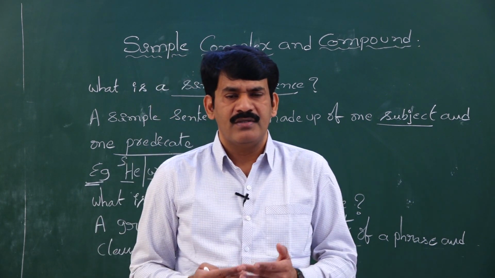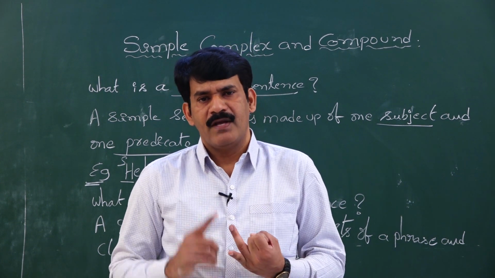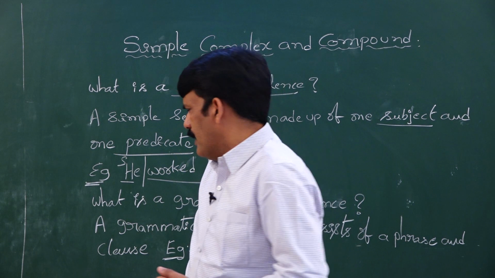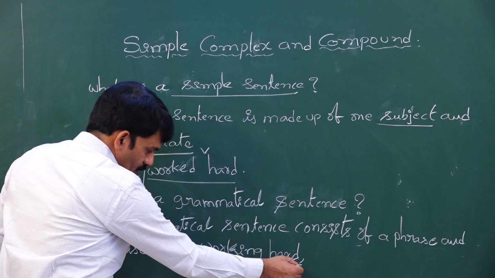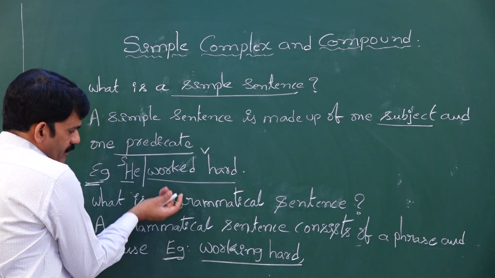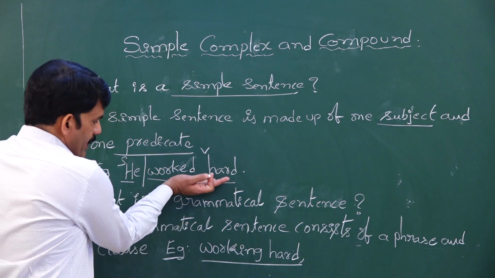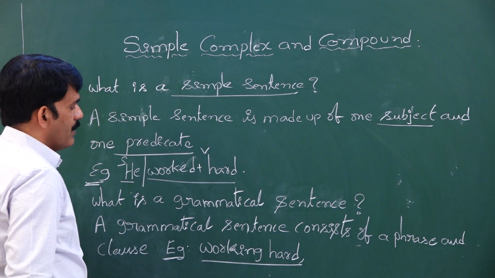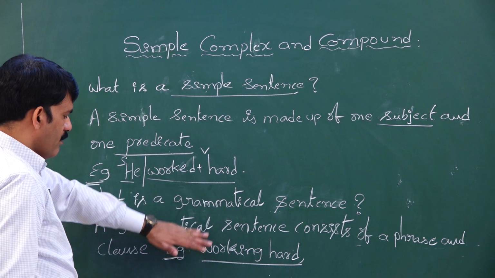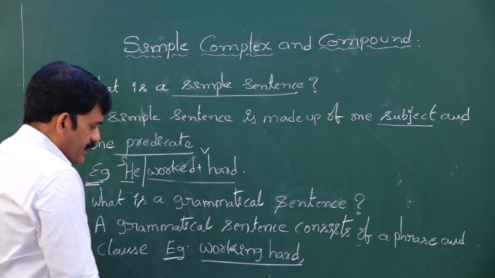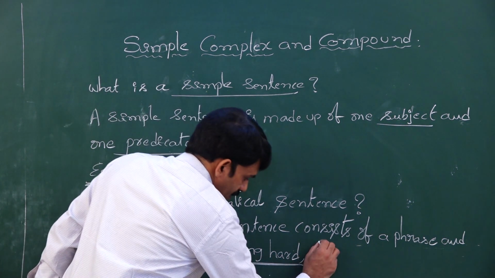So my dear students, we find a grammatical simple sentence with a phrase and a clause. Let us see the sentence. Working hard is a phrase, whereas in the first sentence, he worked hard, worked hard is a predicate part, verb plus adverb, together we found in a simple sentence. But coming to the grammatical simple sentence, we found only a phrase.